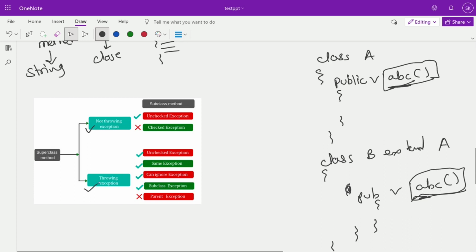Okay, and suppose the ABC method is throwing an exception. In that case, what is allowed? Suppose ABC throws ArithmeticException. Unchecked exceptions are allowed, meaning NullPointerException or NumberFormatException. The same exception, ArithmeticException, is allowed. You can also ignore the exception, meaning no exception is fine, or a sub-exception. For example, if there is an ArithmeticABCException that is a subclass of ArithmeticException, then it is also allowed in the child class. Okay, those are the rules of exception overriding.